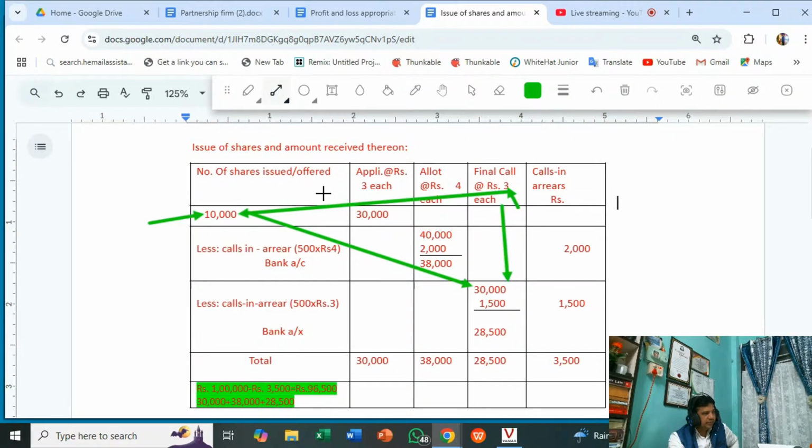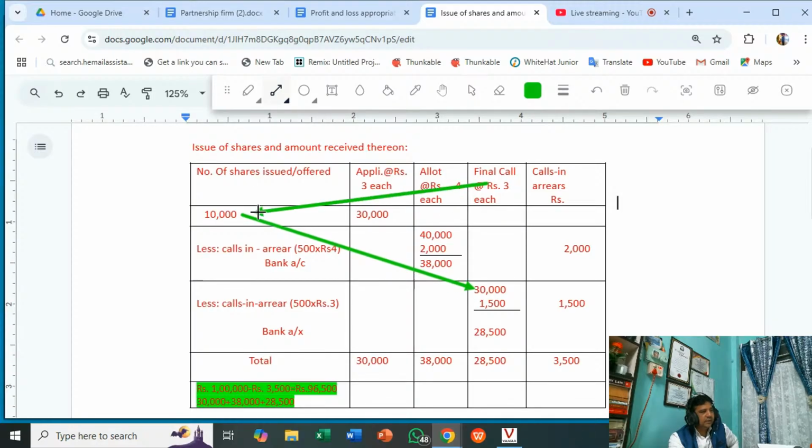Application money is 3, then multiplied by 3. Allotment money is 4, then multiplied by 4. Final call money is 3, then multiplied by 3. So this, you see here, I have written this. Now final call money, this one, 30,000. And this is 3 into 10, 30,000 from here.